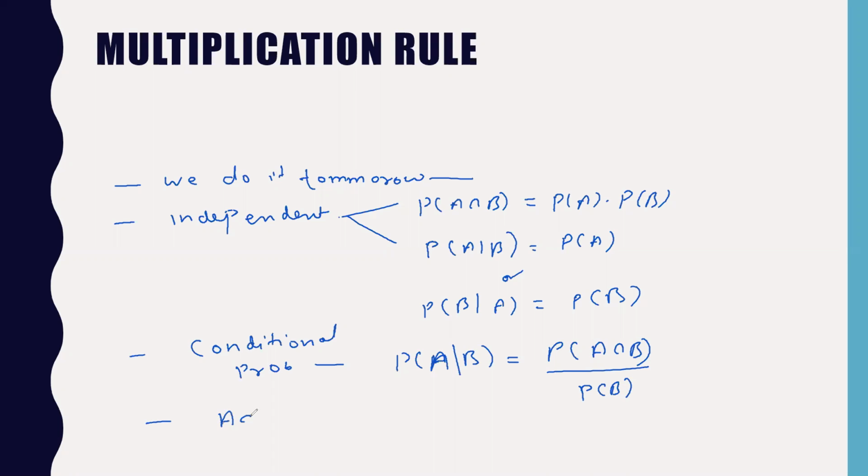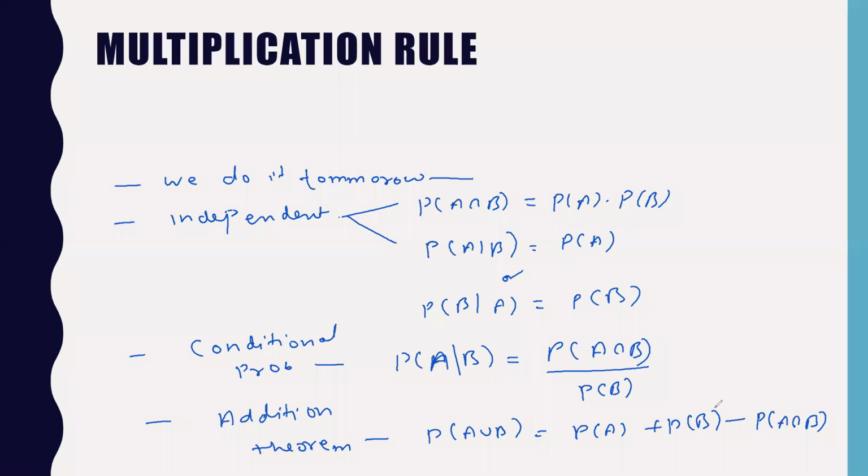And then what else have we seen? The addition theorem also today. This also you shouldn't forget. So quickly write down: probability of A union B is equal to probability of A plus probability of B, and subtract probability of A intersection B. Make sure that A and B are not mutually exclusive. If they are mutually exclusive or disjoint sets, because A intersection B becomes a null set, then this term will become 0.